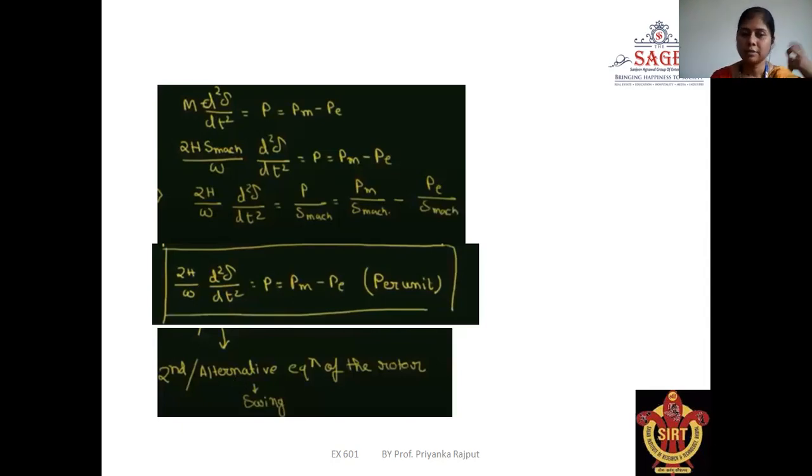This one is the second alternative equation of the rotor swing. The first one is the first equation for the swing equation, and this one is the alternative equation. Sometimes you have the value of H, sometimes you have the value of M. So whenever those values are required, we will use the corresponding equation. So this is the swing equation derivation for stability solving purposes. It is a very important topic. Thank you so much.